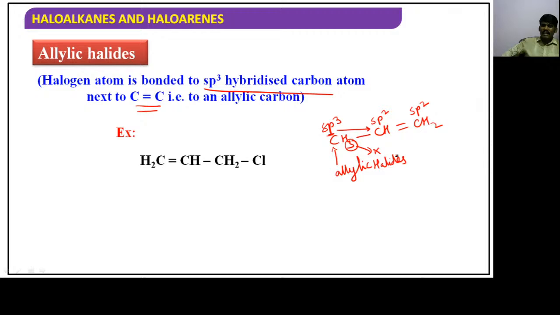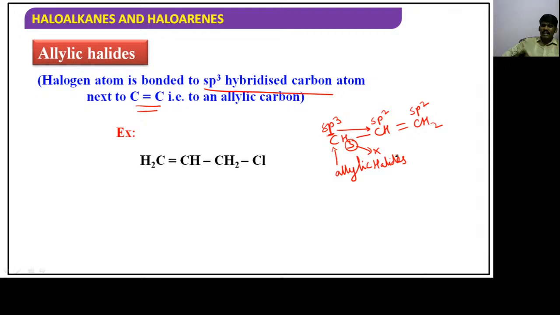Hope you understand. If you observe it here, this is sp3 carbon only, but this sp3 carbon must be attached to sp2, then only this carbon is called allylic carbon, and that type of halides are called allylic halides, also simply said to be allyl halides. That you can understand here.